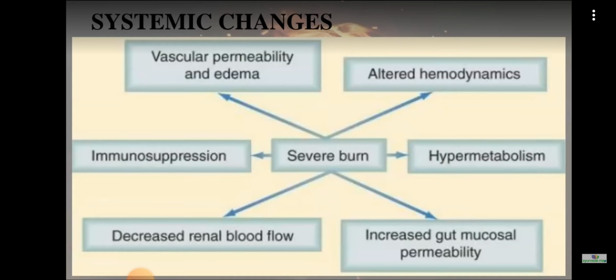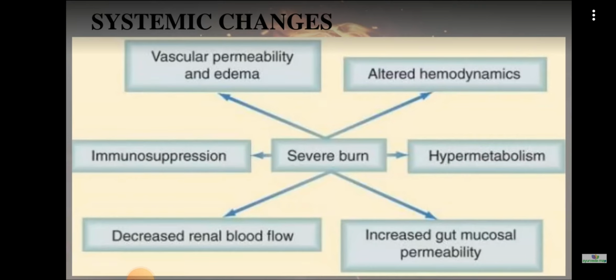Then, how these systemic changes occur: we have told what is happening in the pathophysiology, and now it is how the systems are differently affected. In severe burn, there is altered hemodynamics. There will be fluid electrolyte imbalance. There will be hypermetabolism, so metabolic changes will occur. The increased gut mucosal permeability will cause GIT changes: acute gastric dilatation, paralytic ileus, all those GIT changes will occur. Decreased renal blood flow.